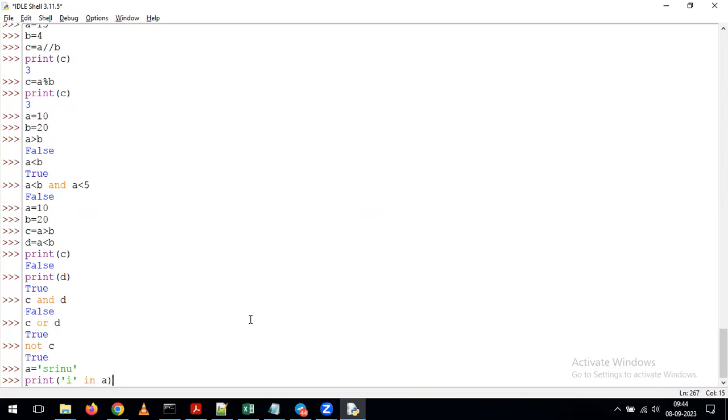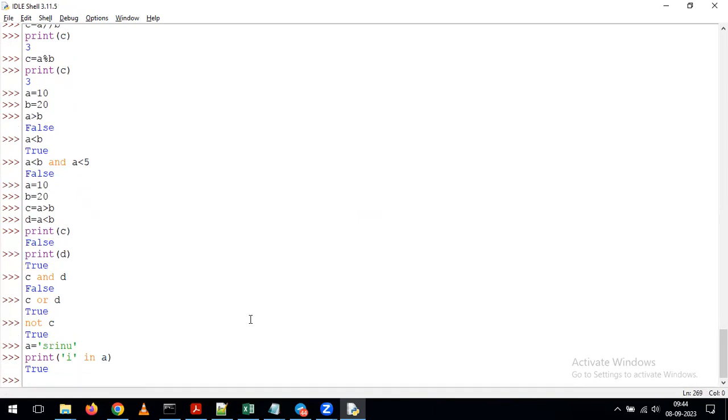I am giving simply print of I in A. Is the letter I present in A or not? It is available. So what will happen if I enter? It is giving output as True.